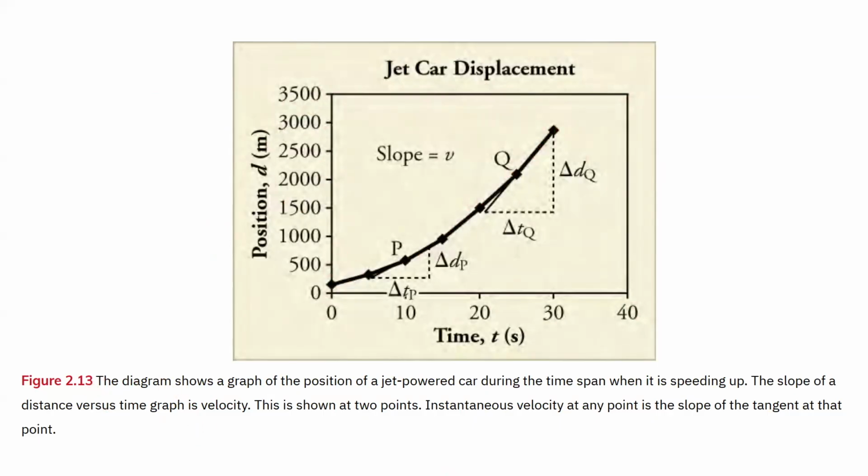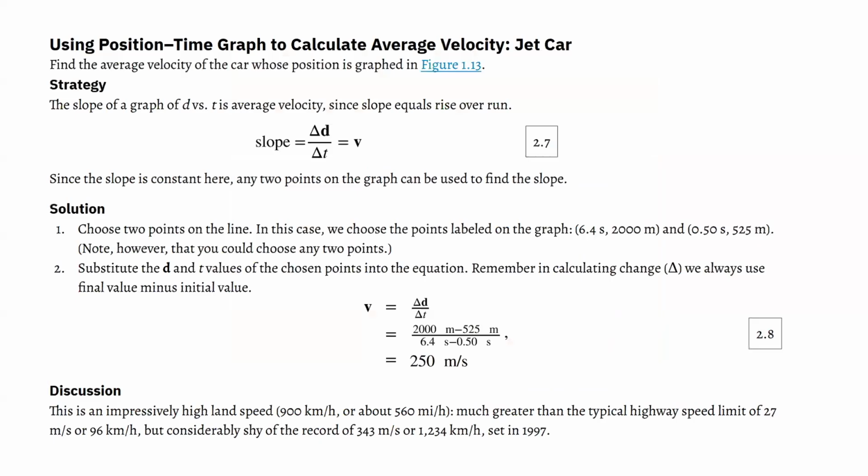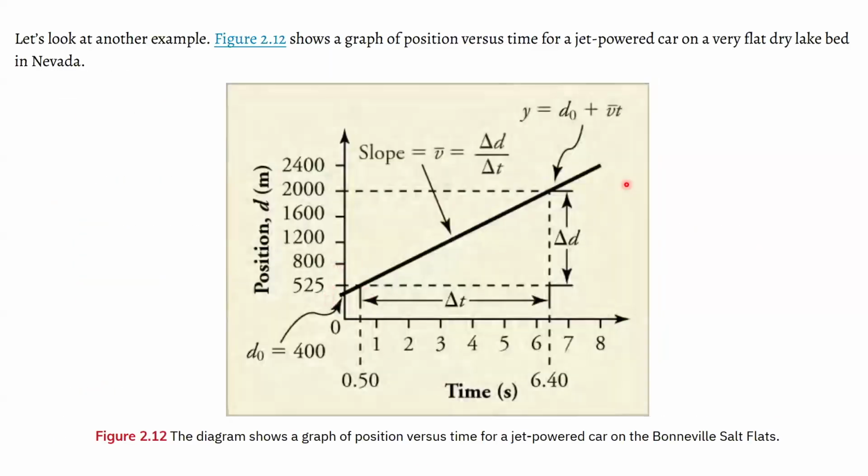And we'll see that this graph is not linear, and this is the point of how you can calculate instantaneous velocity.